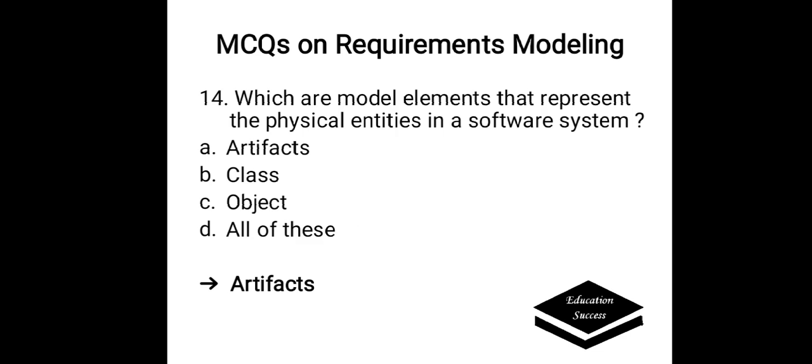Which are model elements that represent the physical entities in a software system? Options are A. Artifacts, B. Class, C. Object, D. All of these. Correct answer is artifacts. This is the element that represents the physical entities in a software system.